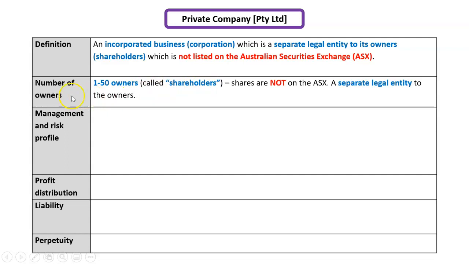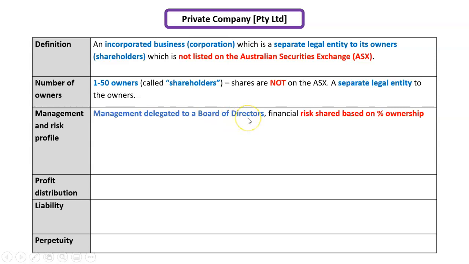Some of the textbooks say 2 to 50. I think some of my slides might say 2 to 50, but yeah, 1 to 50, 2 to 50, around there. So the important thing is that it's a maximum of 50. Management and risk profile. The management of the business is delegated to a board of directors.